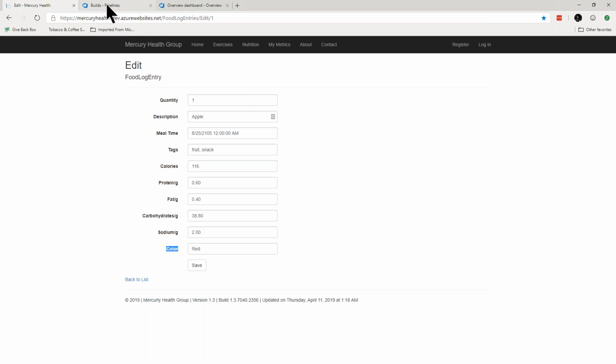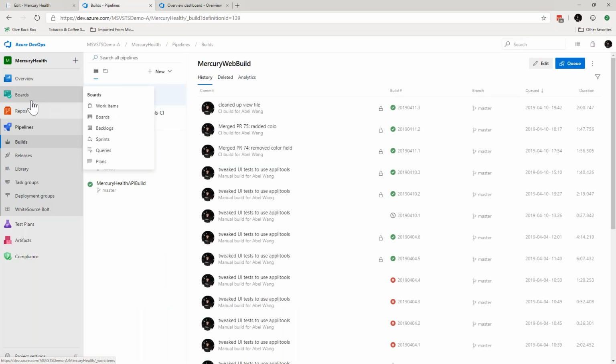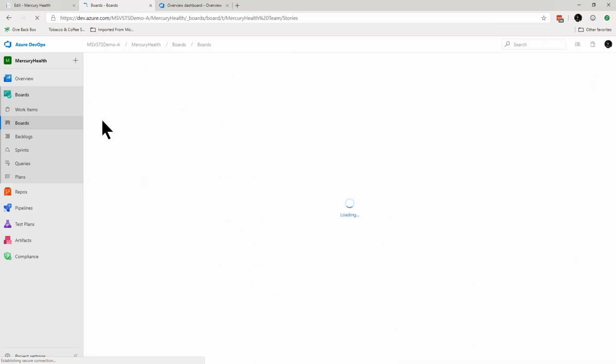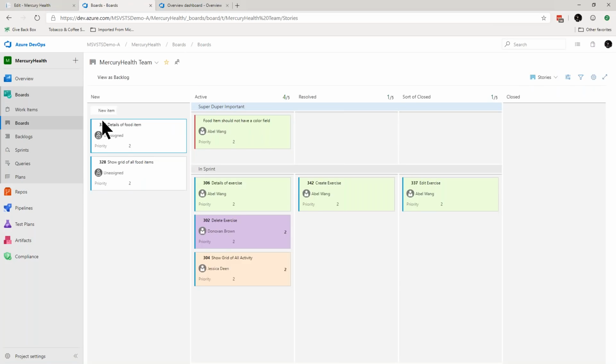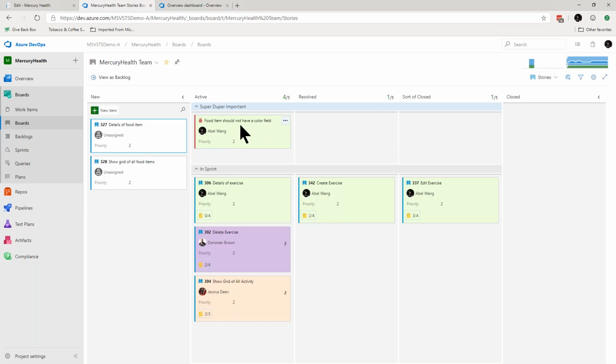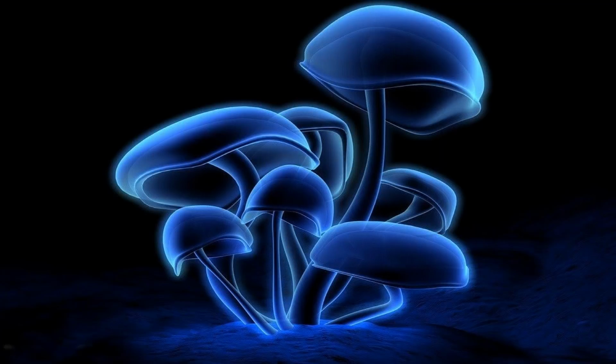So the first thing that I would do is jump into Azure DevOps, and if we look at our boards, we have the ability to track any unit of work in a software project. So here's my bug. Usually what we end up doing is creating a branch for myself to work in, and I do a pull request, right? But in order to save time, I'm just going to make my change directly in my code. So let's bring up Visual Studio where I can make my changes.